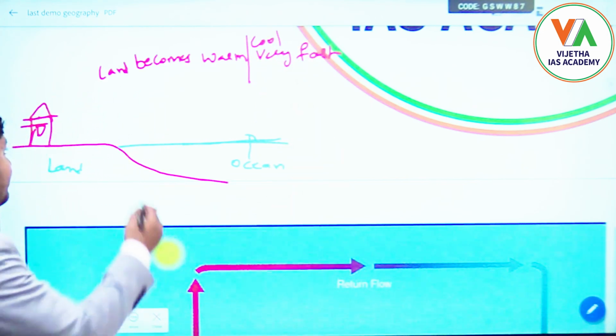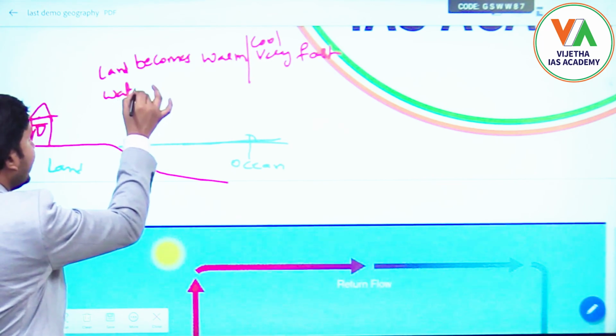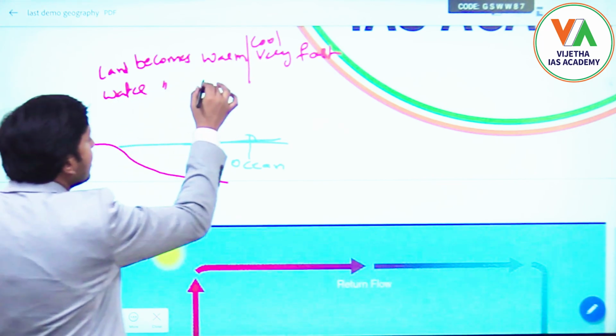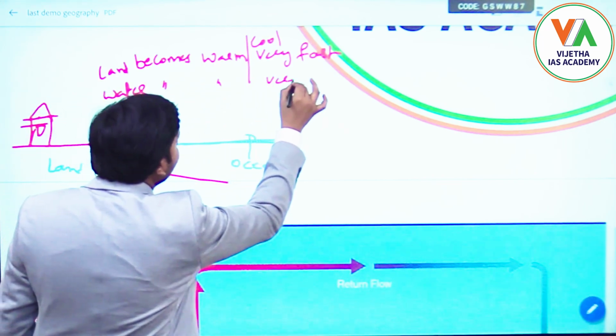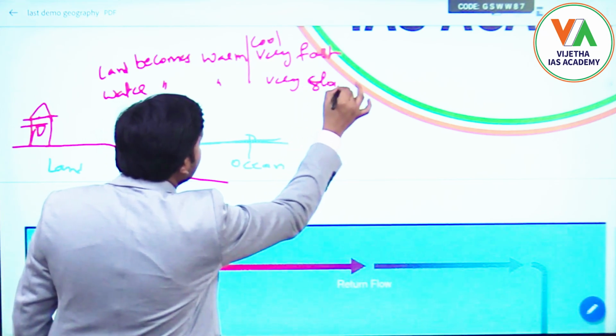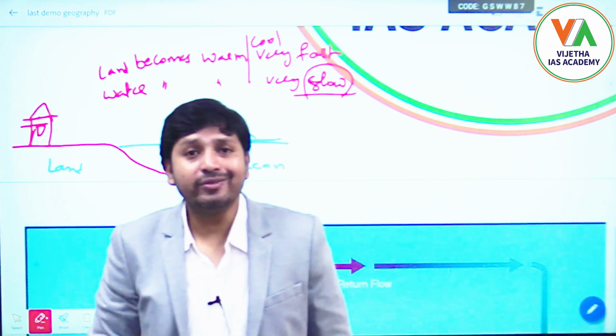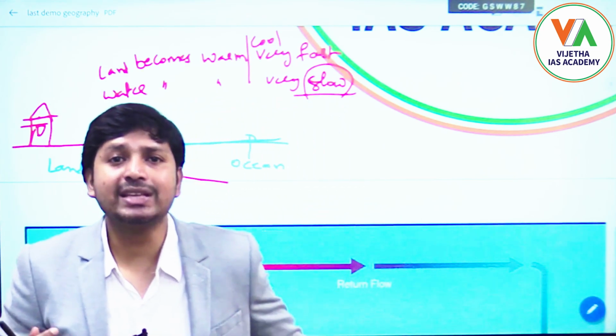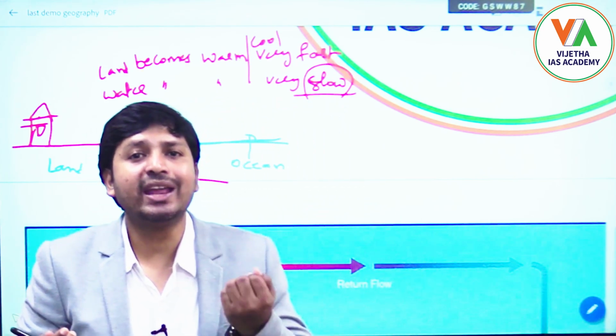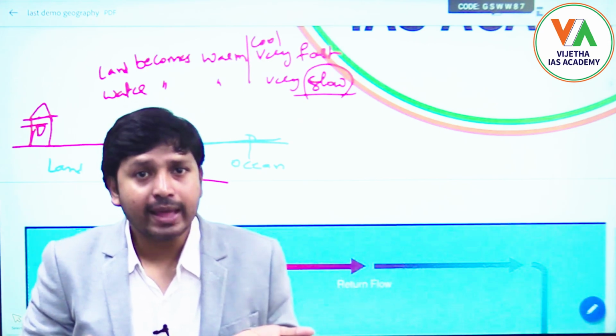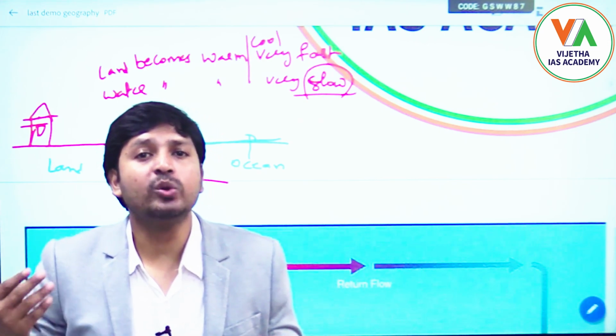If I take water, water becomes warm or cool very slowly. Once the sun comes, the water will take more time. For example, if land takes only 10 minutes to become hot, the water will take more than 2 or 3 hours.